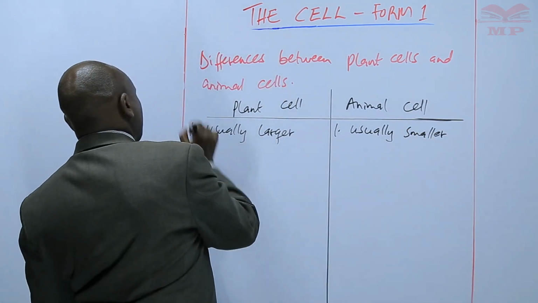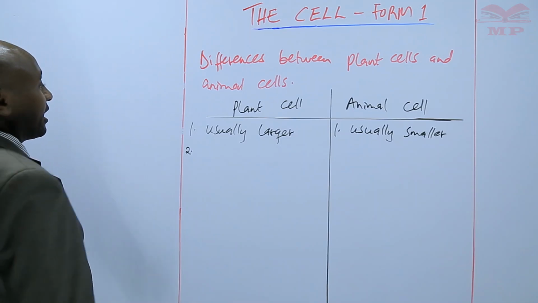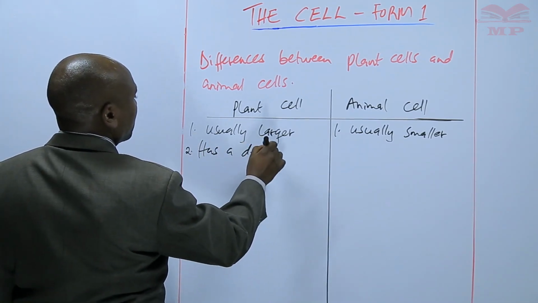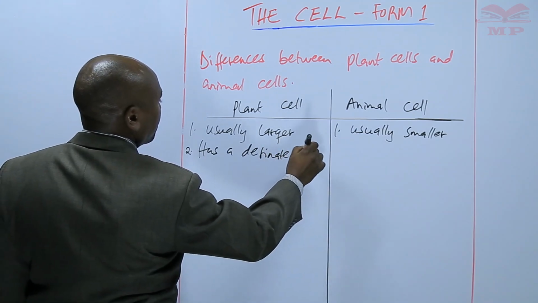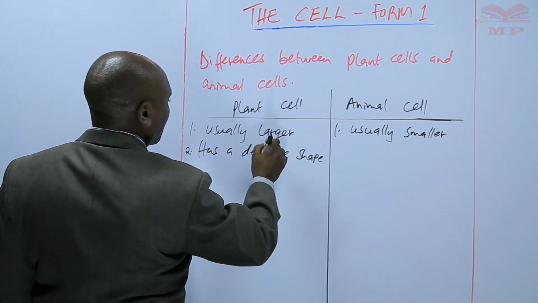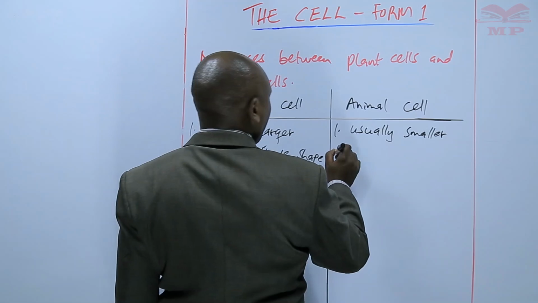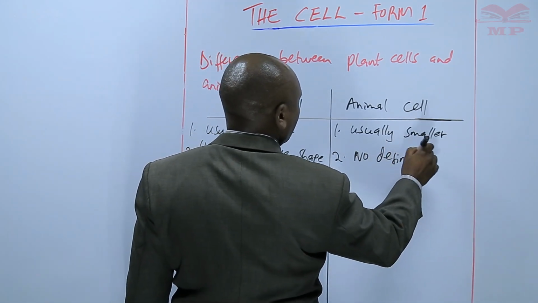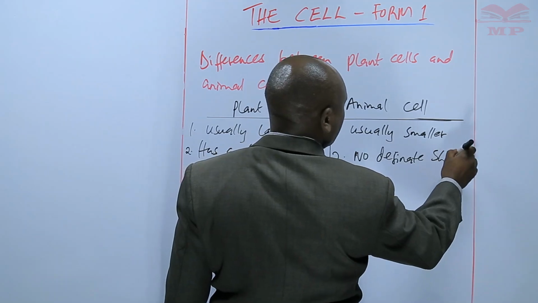Another difference, the plant cell has a definite shape. An animal cell has no definite shape. So we have very many shapes.